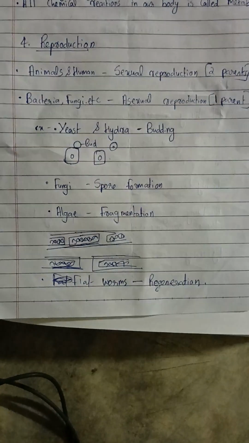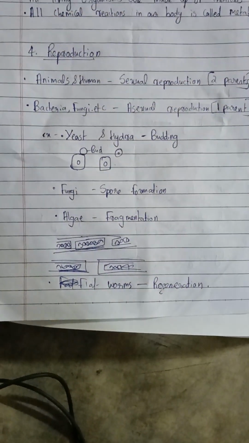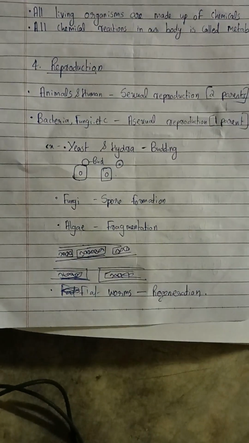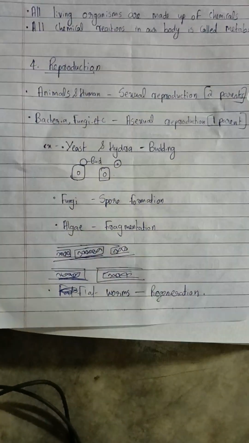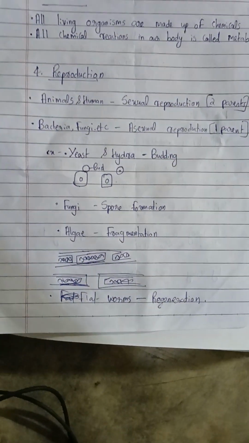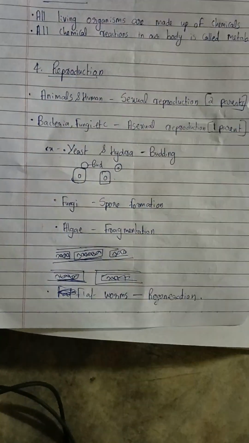Animals and human beings do the sexual mode of reproduction. Bacteria and fungi do the asexual mode of reproduction. Yeast and hydra exhibit budding. Fungi exhibit spore formation. Algae exhibit fragmentation. Flatworms do regeneration. Okay, so today we discussed living things and living beings.